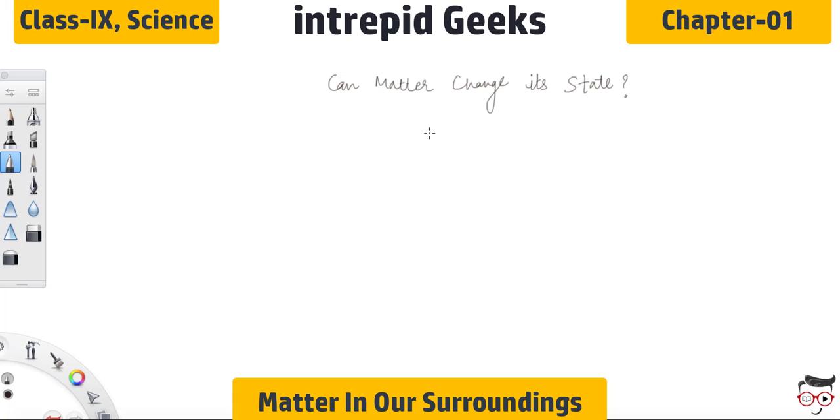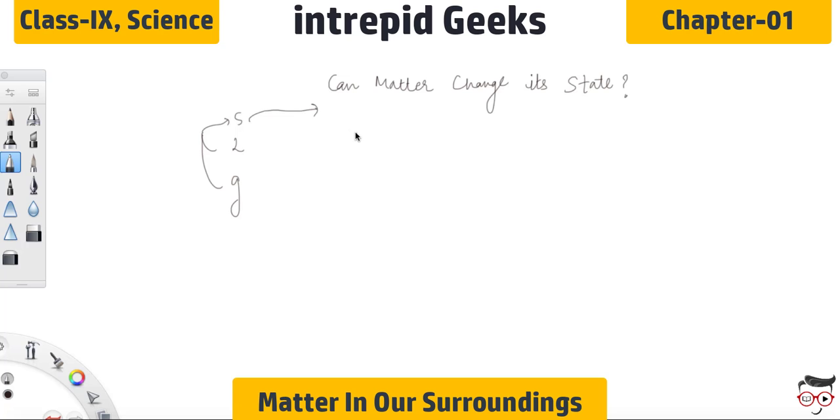In the last lecture, I had discussed different states of matter. Mainly, the three states which I had discussed were solid, liquid and gas. I also discussed the properties of each state in detail. So today, I will be discussing some important concepts related to the change of state of matter.